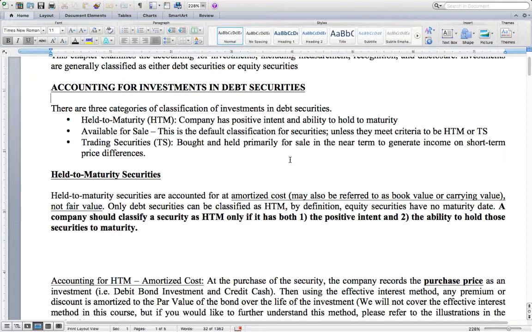Available for sale, this is the general default classification for securities. Unless they meet held to maturity or trading securities, they are classified as available for sale. The majority of securities, debt and equity, are classified as available for sale. Trading securities are bought and primarily held for sale in the near term to generate income. We will talk more in detail on trading securities, but this is a special classification and not everyone is eligible to report debt securities as trading securities.